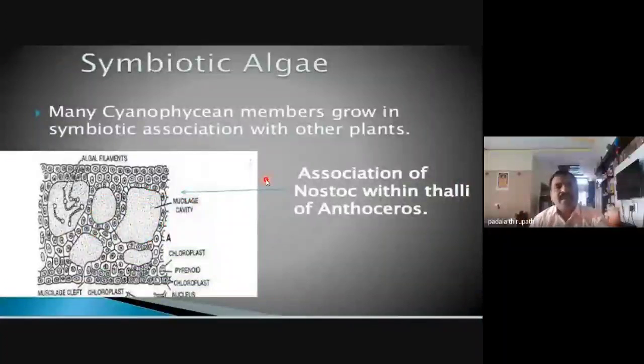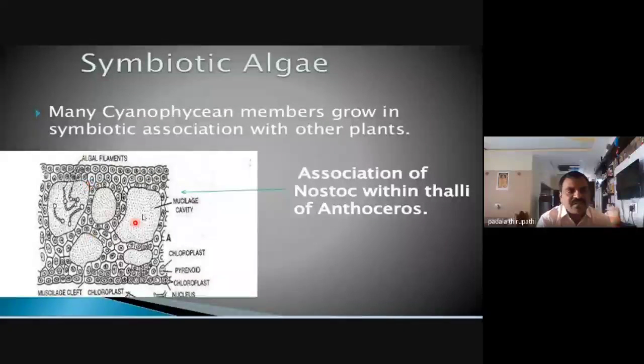Our nostoc is also able to grow as an endophyte or in symbiotic association with some of the bryophyta members. For example, in this slide we can observe that the Cyanophyceae member nostoc is in association with Anthoceras. So this is the Anthoceras thallus.